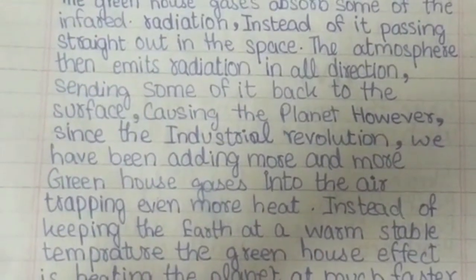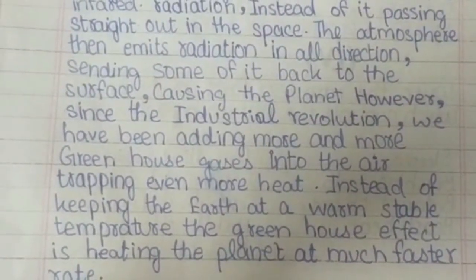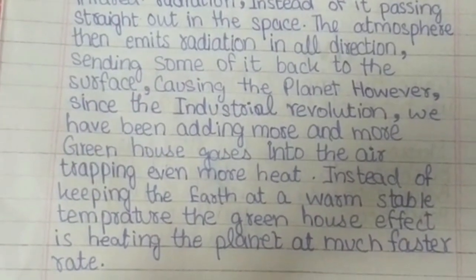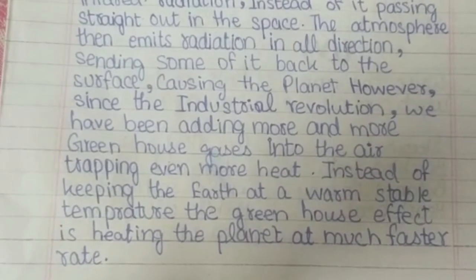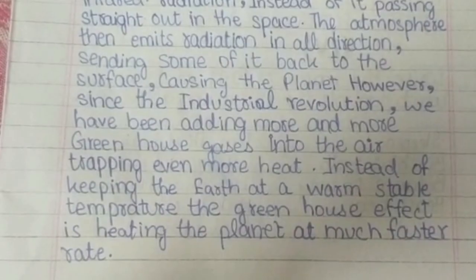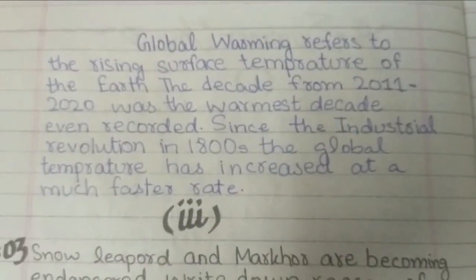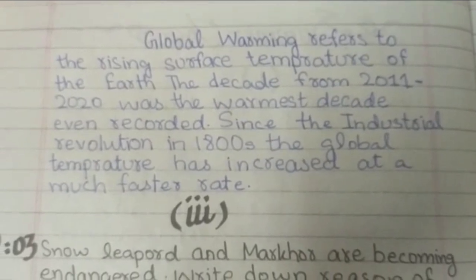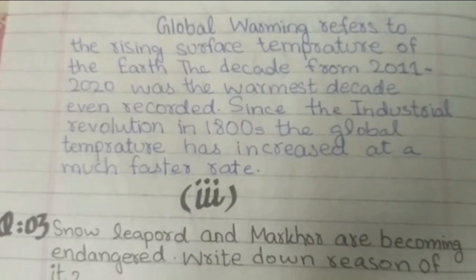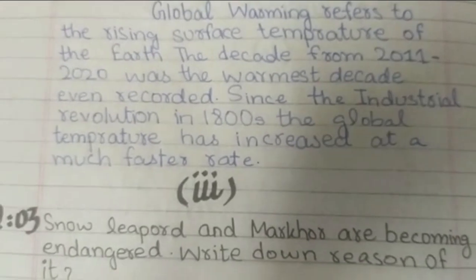Ever since the Industrial Revolution, we have been adding more and more greenhouse gases into the air, trapping even more heat instead of keeping the earth at a warm, stable temperature. The greenhouse effect is heating the planet much faster. Global warming refers to the rising surface temperature of the Earth. The decade from 2011 to 2020 was the warmest decade ever recorded since the Industrial Revolution in the 1800s.